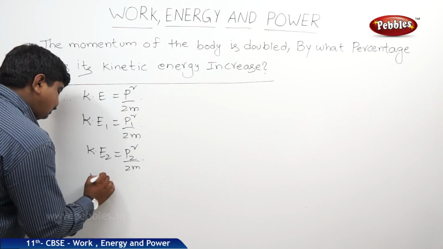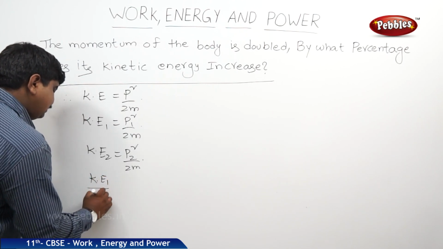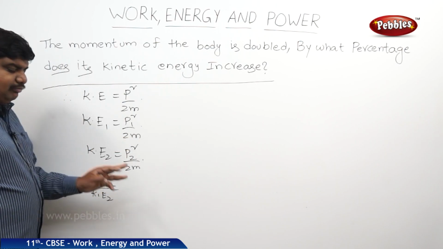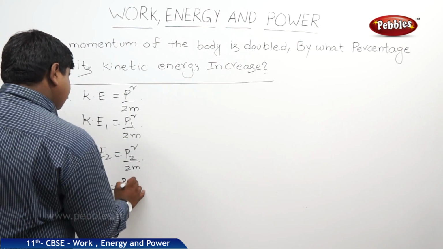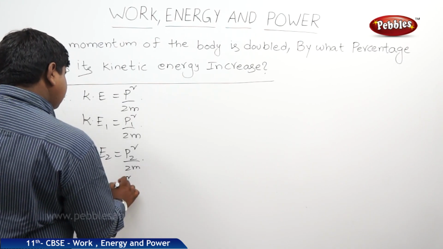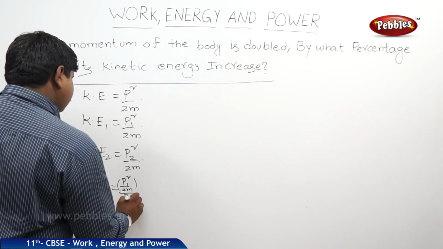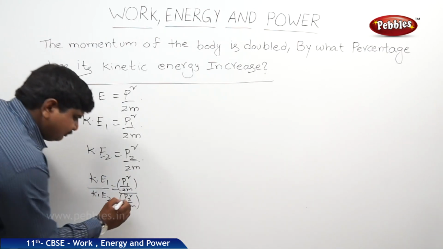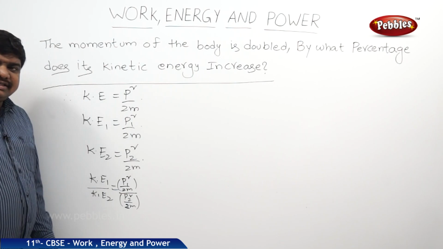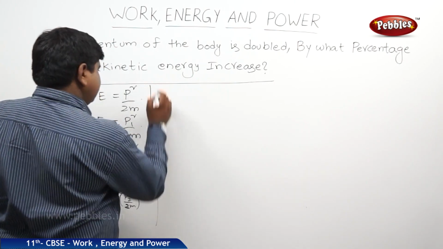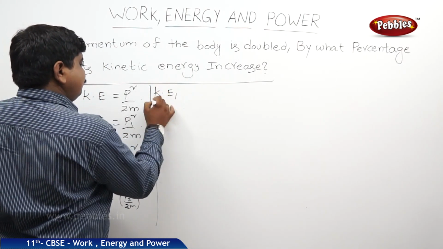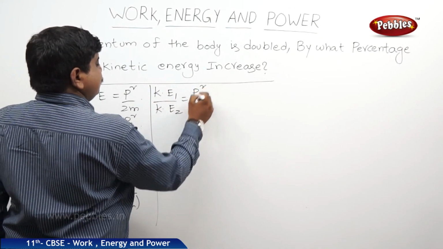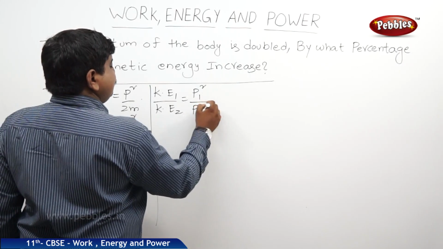So KE1 by KE2 is equal to p1 square by 2m divided by p2 square by 2m. So the 2m will cancel, and we will get KE1 by KE2 is equal to p1 square by p2 square.